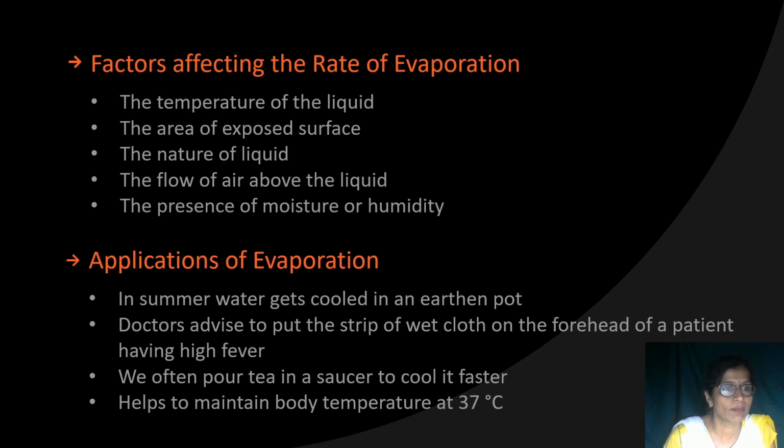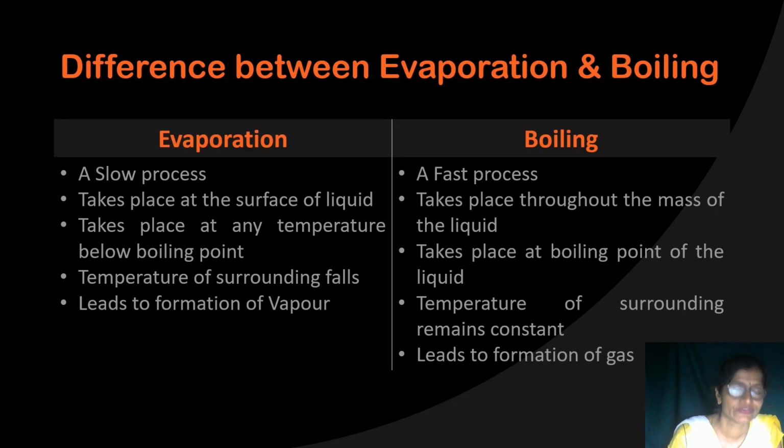So this is all about this topic, evaporation. Go through what is evaporation and how it differs from boiling. Okay, I forgot to discuss this point with you. How do boiling and evaporation differ from each other? Evaporation: what is evaporation?